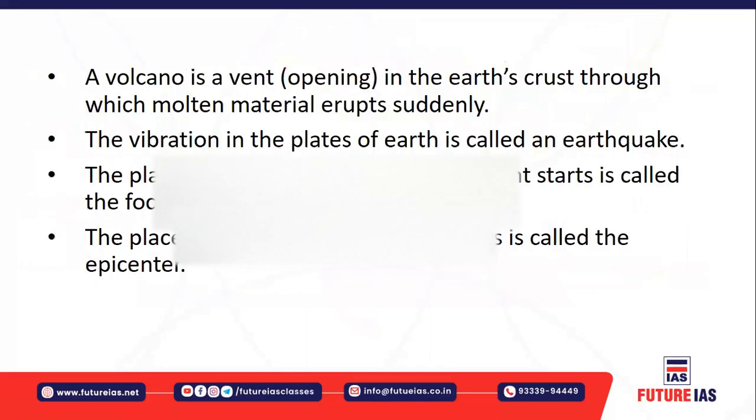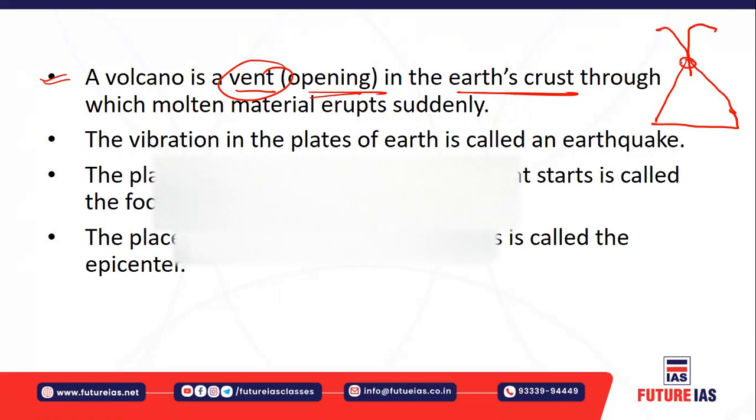As I gave you the definition, a volcano is a vent. A vent is an opening in the earth's crust, and through that opening there is a space from which the molten material will come out. So I'm calling this a vent. Through this there is a magma chamber. From this magma chamber the volcanic material will come out as lava from the earth's surface. So here you have the magma chamber.